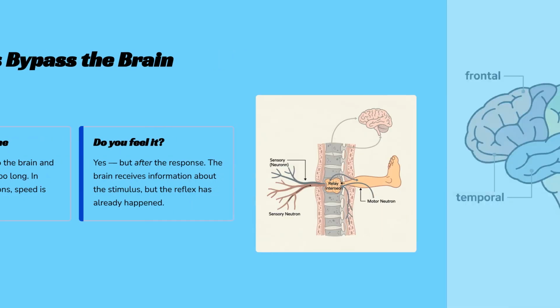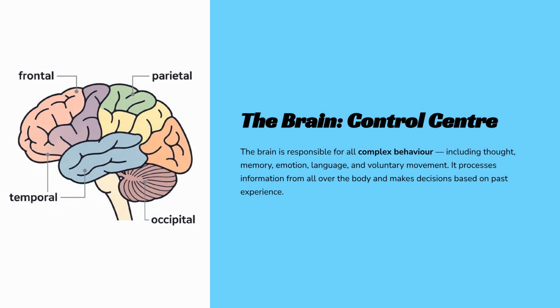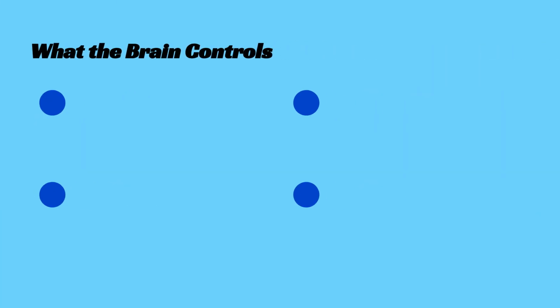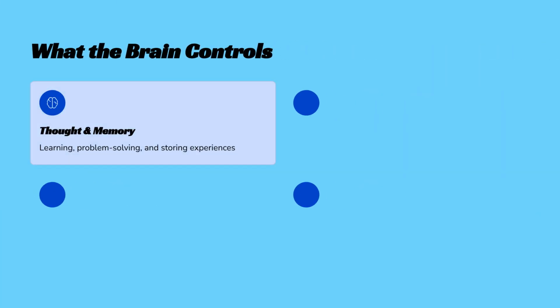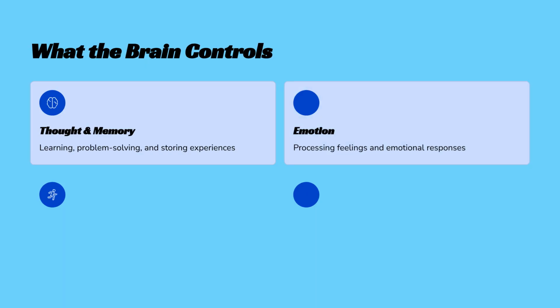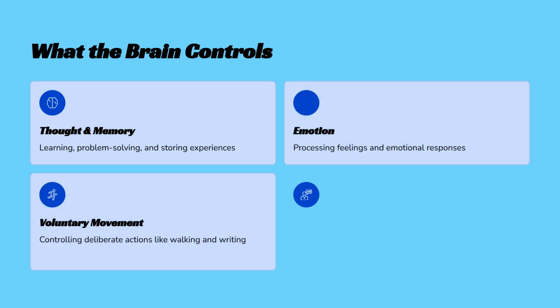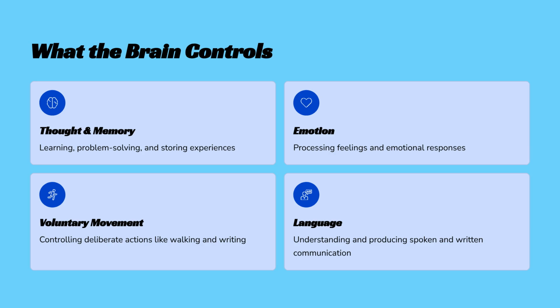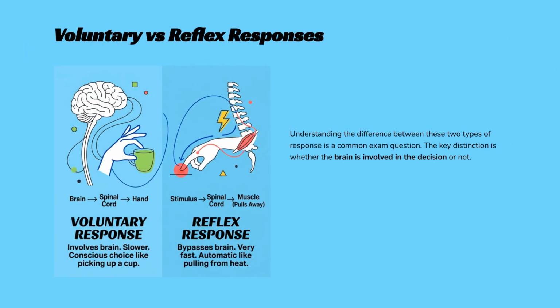The brain is the body's control center, responsible for complex behaviors like thought, memory, emotion, language, and voluntary movement. It processes information from the body and makes decisions based on experience. The brain controls functions like thought and memory for learning and storing experiences, emotion for processing feelings, voluntary movement for deliberate actions, and language for communication. The distinction between voluntary and reflex responses is whether the brain is involved in the decision. Reflexes are faster because they use a shorter pathway through only the spinal cord.